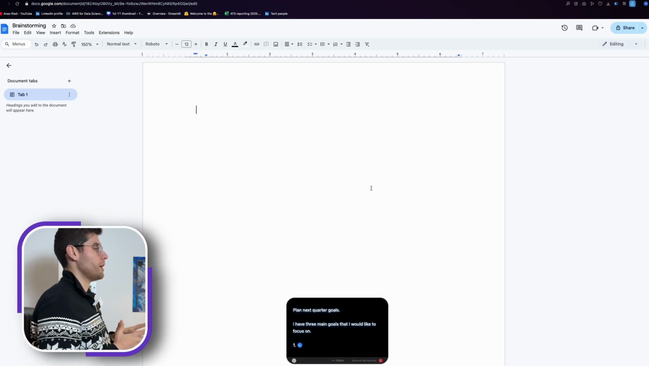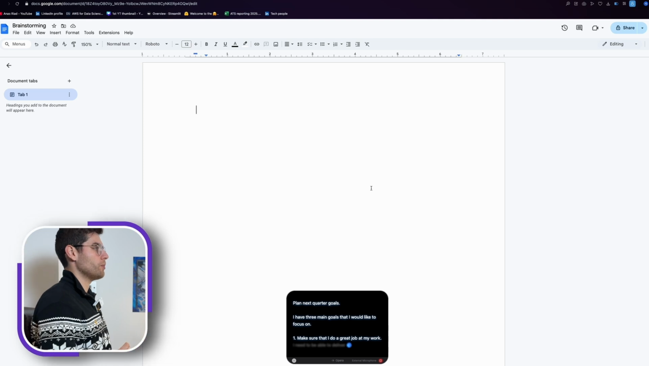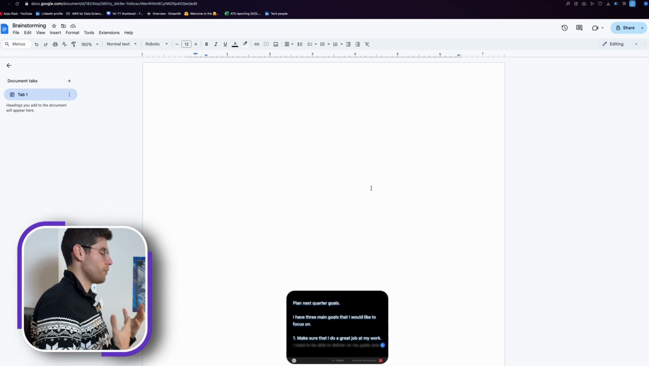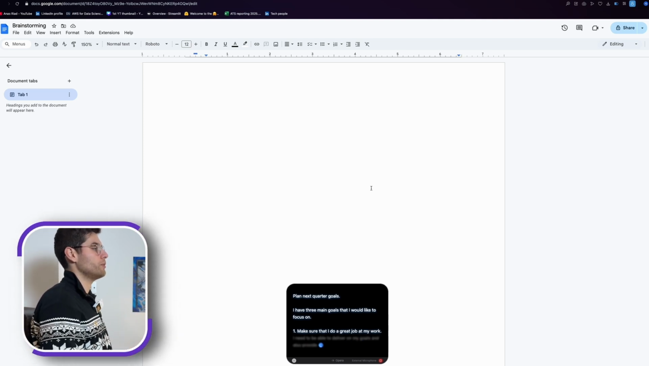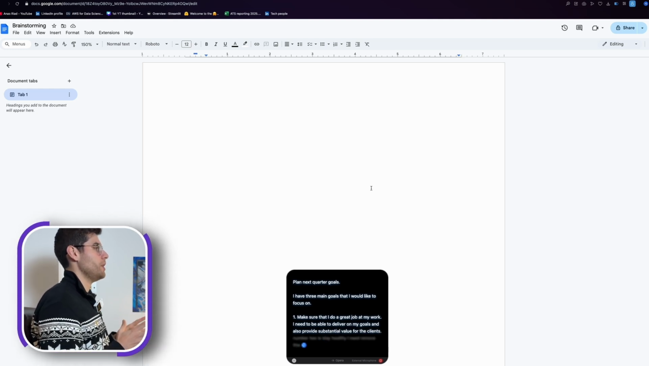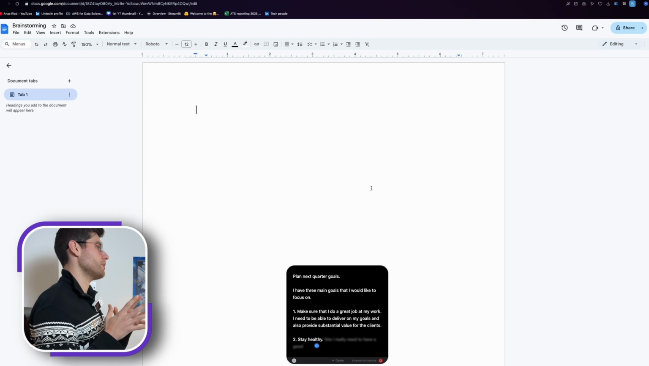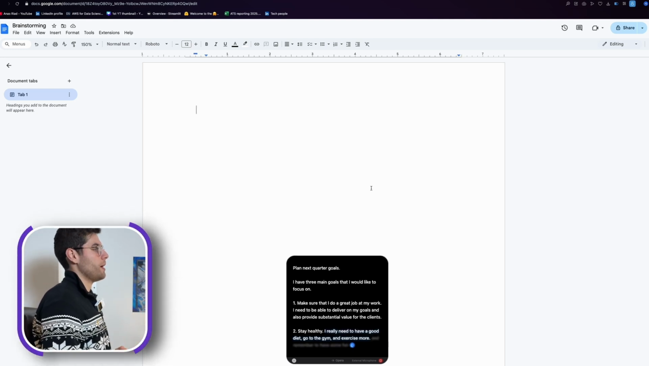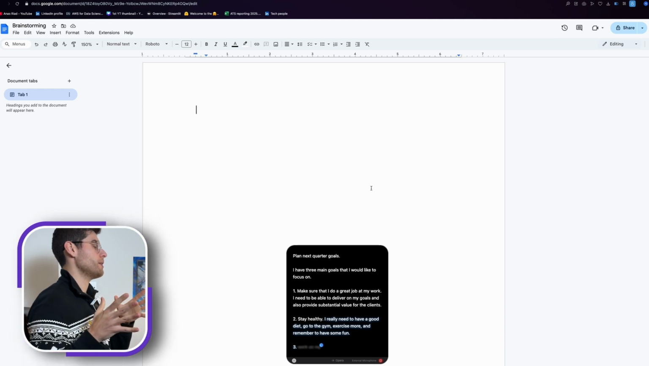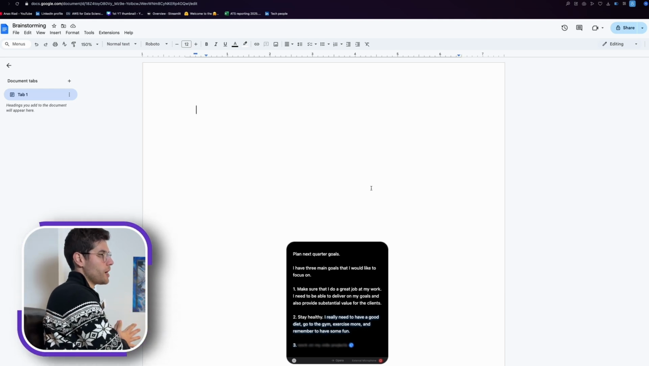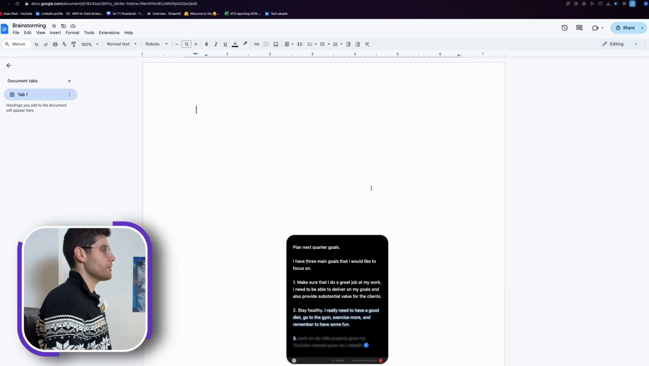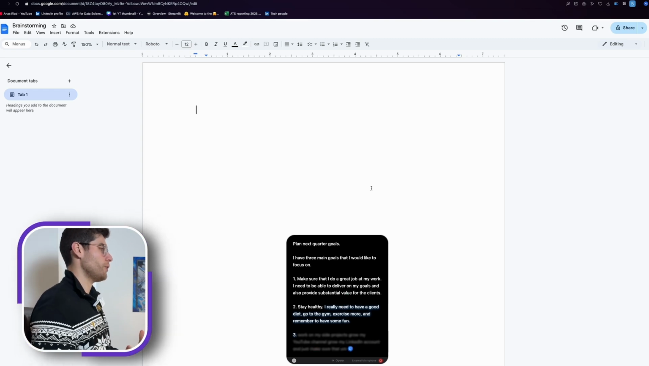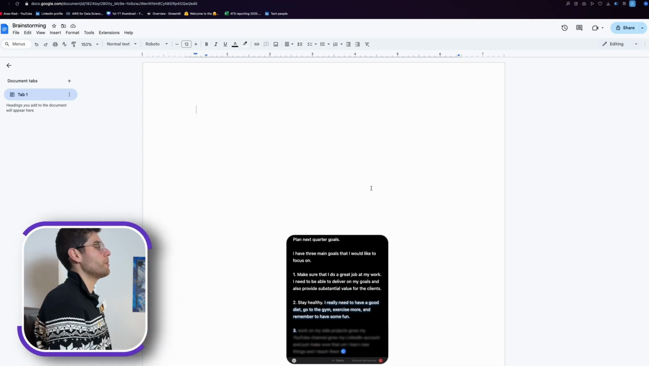First, make sure that I do a great job at my work. I need to be able to deliver on my goals and also provide substantial value for the clients. Number 2 is stay healthy. I really need to have a good diet, go to the gym, exercise more, and remember to have some fun. Go back to the line. 3, work on my side projects, grow my YouTube channel, grow my LinkedIn accounts, and just make sure that I learn new things and I teach them to people in my community.